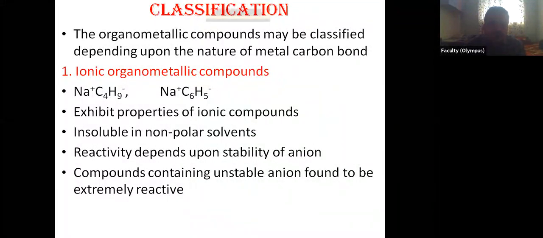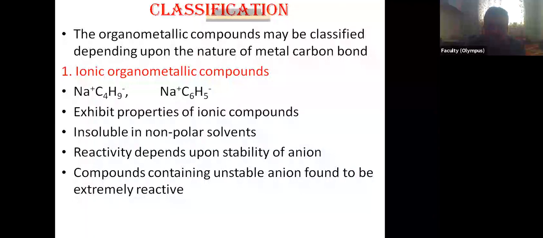If the bond is ionic, then these are called ionic organometallic compounds. If the bond between metal and carbon is covalent, these are called covalent organometallic compounds. Obviously, as we said, the bond between metal and carbon is polar, so it is not 100% covalent, but if it has more than 50% covalent character, we say it is covalent.